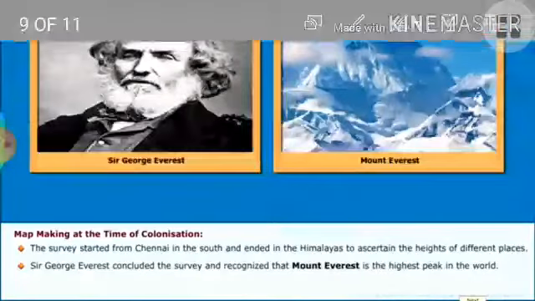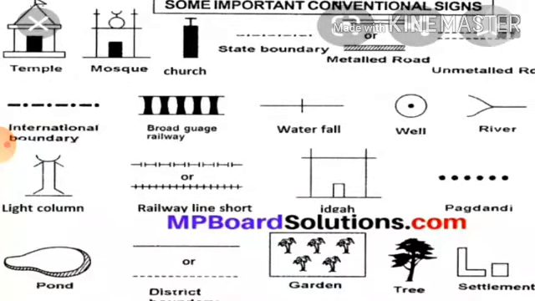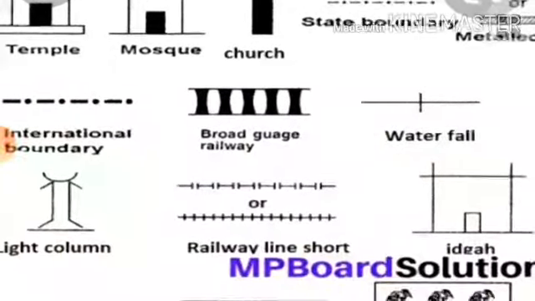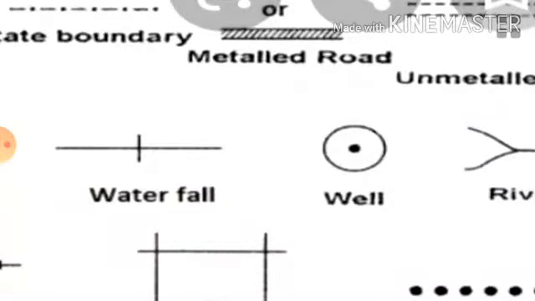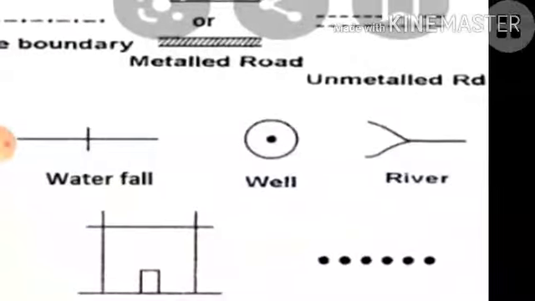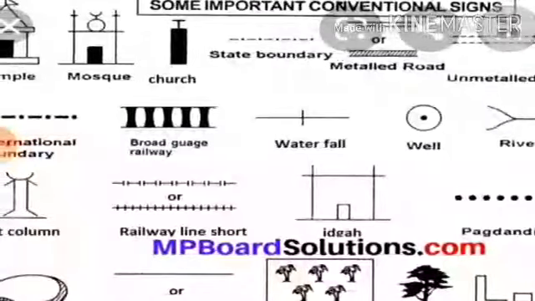Now we are able to see here a temple, this is the shape of the temple. Now see here the mosque or masjid, and the church. Then the broad gauge railway line. See the waterfall also. Likewise, in your textbook some symbols are there. This is the symbol of a well. Next, rivers. How the river is moving like that. So now just go through your symbols also.